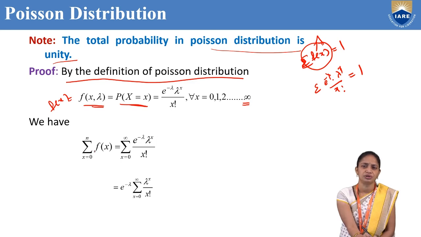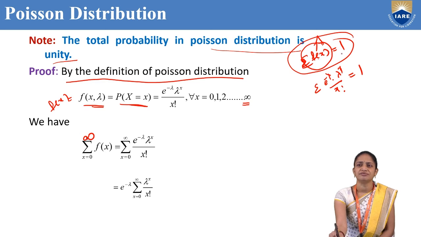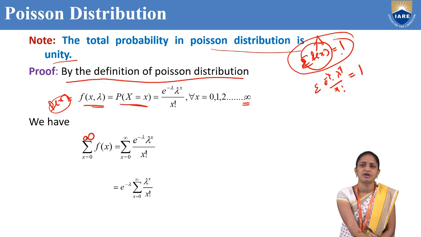So actually the formula is summation x equal to 0 to n f of x. But here in the Poisson distribution, x is from 0 to infinity, and we have to prove that summation f of x equal to 1. So summation of f of x, in Poisson distribution, is summation x from 0 to infinity of e power minus lambda, lambda power x by x factorial.